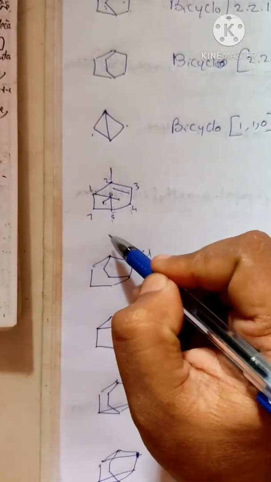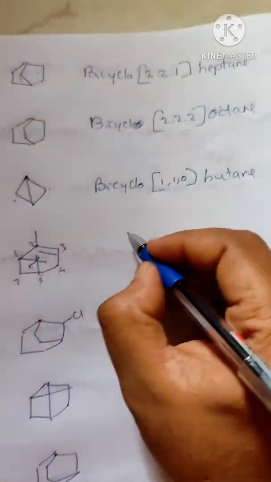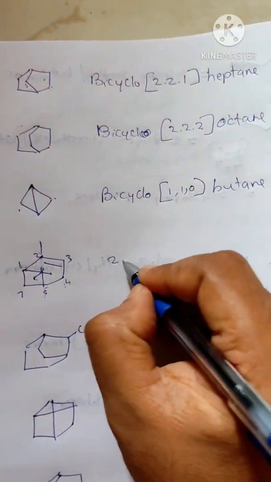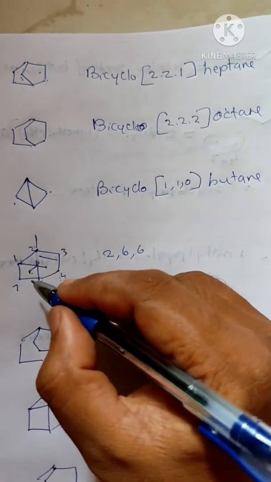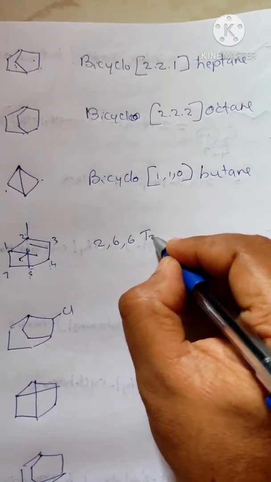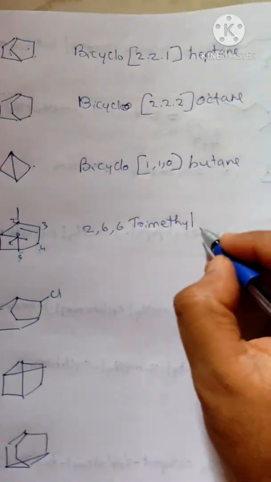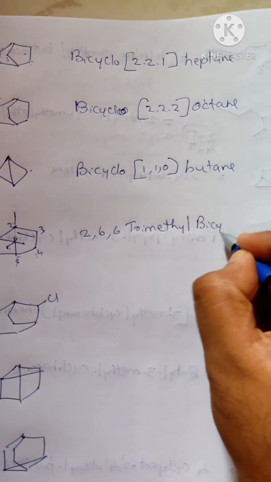So the substituents are in which position? We have one methyl group at the second position, and two methyl groups at the sixth position. So the naming will be 2, 6, 6. Then what do we have to tell? How many methyl groups? Trimethyl. So trimethyl. What is this? This is a bicycle. Okay, bicyclo.